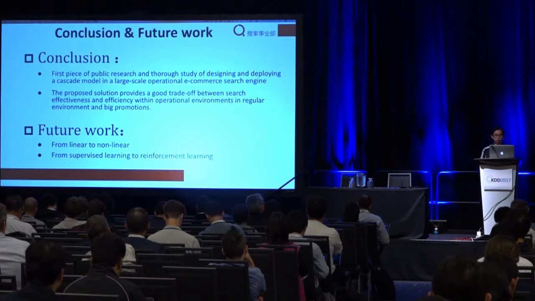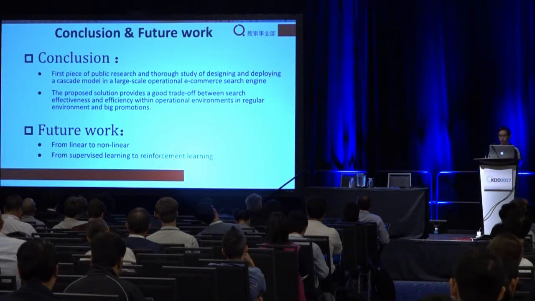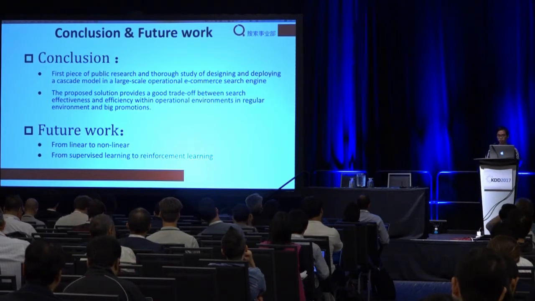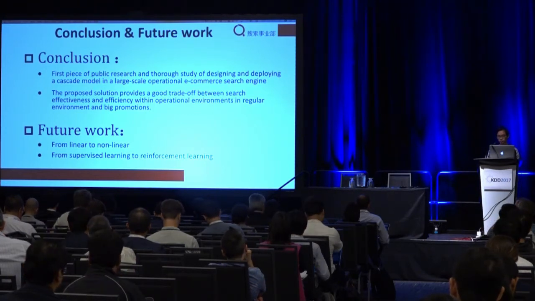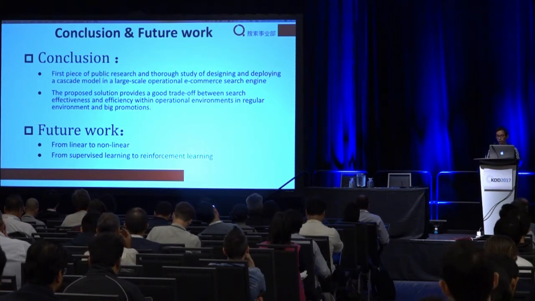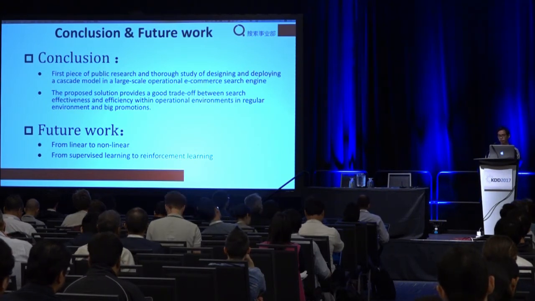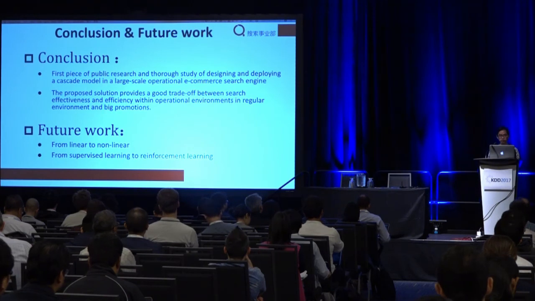There are several possible future works. First, each classifier here is a very simple linear model, while more complex models may be involved. And second, the current approach follows standard supervised learning, which may be extended to the reinforcement learning setting for modeling both immediate reward and delayed rewards.